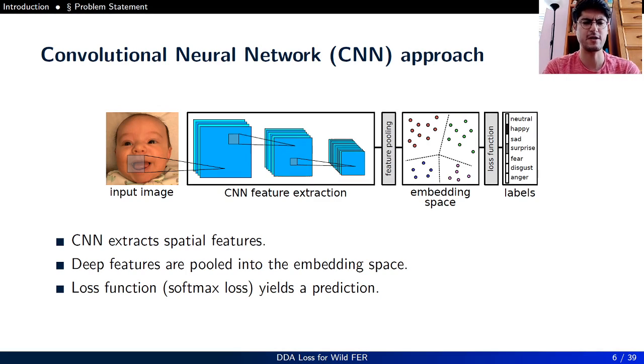Because of the state-of-the-art results on visual recognition tasks, we also use a convolutional neural network-based approach for our method. In particular, a CNN extracts spatial features from the input image, and the deep features are pooled into the embedding space using a feature pooling layer. Finally, a softmax function as a loss function will yield a prediction for the input.